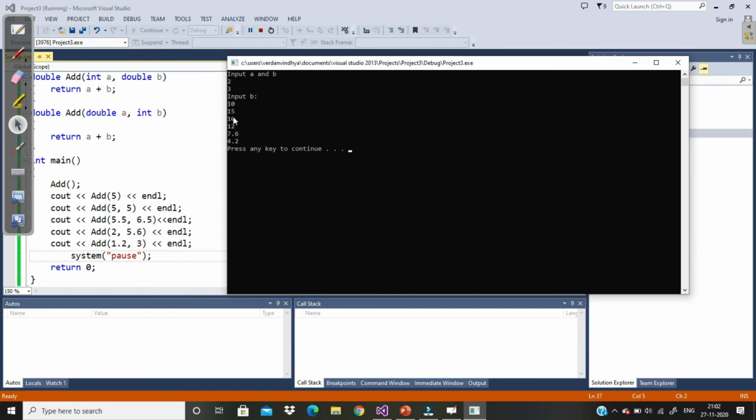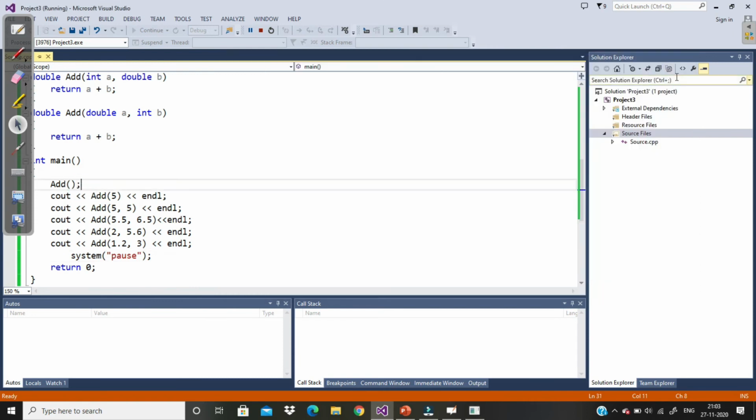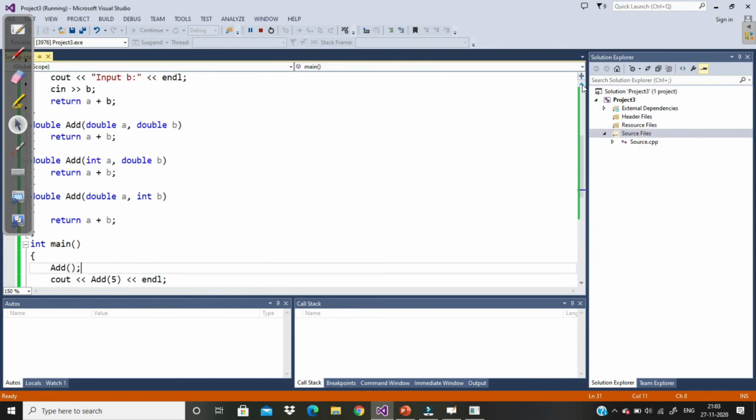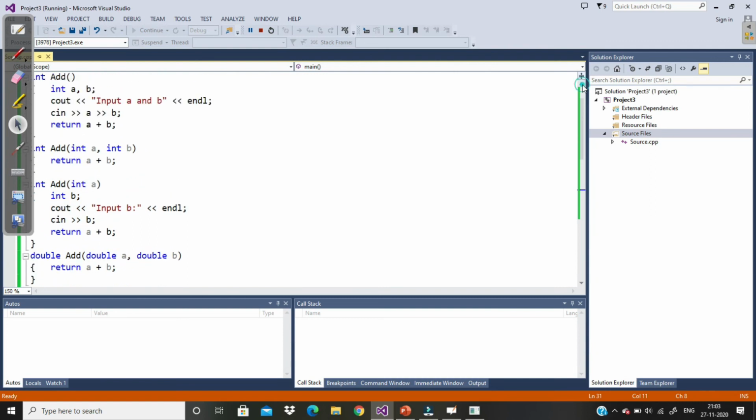So first we call the add function, 10 plus 15, and then this is 10 again, and this is 5.5 plus 6.5, that is 12. Then 5.6 plus 2, 7.6. Then this is 4.2. Why is it not giving us a result here? 2 plus 3, 5. Because we have not printed the result in this function.